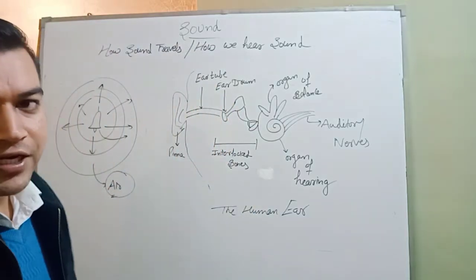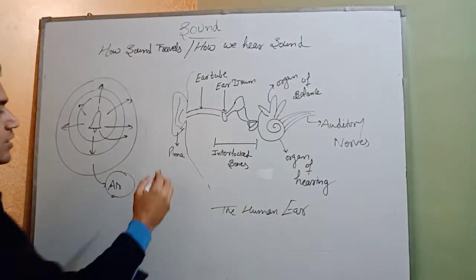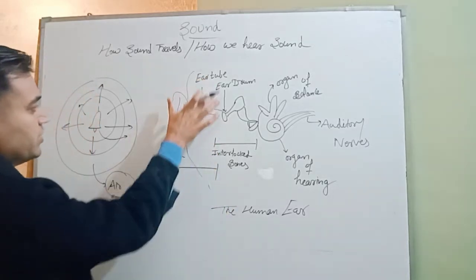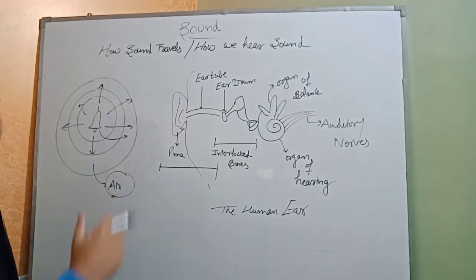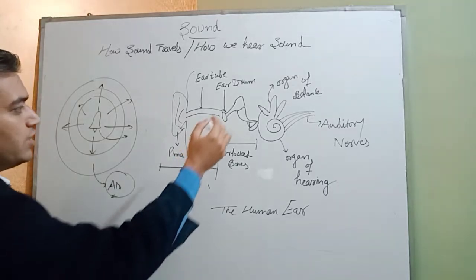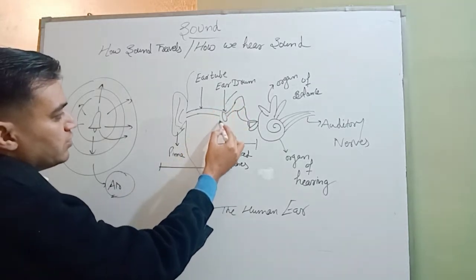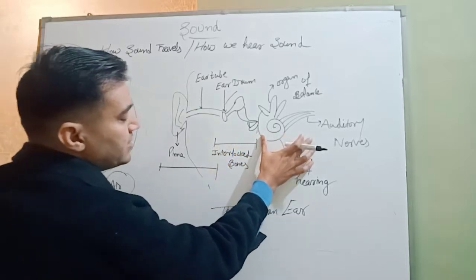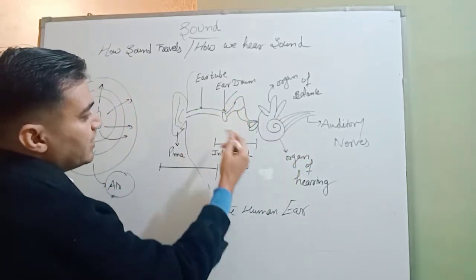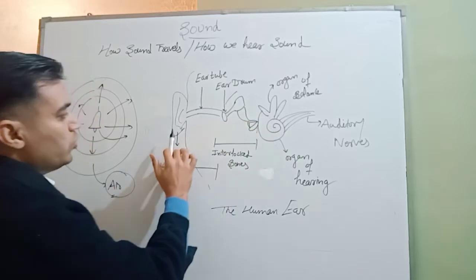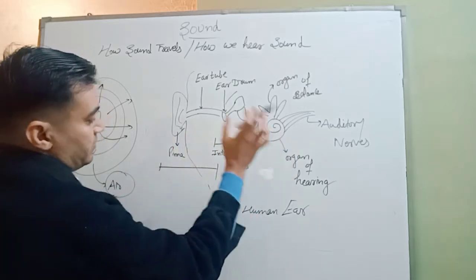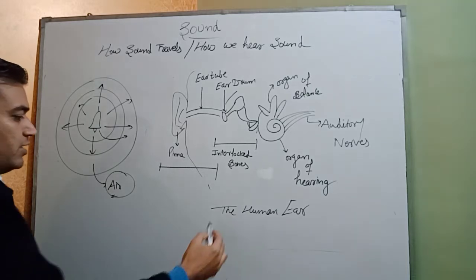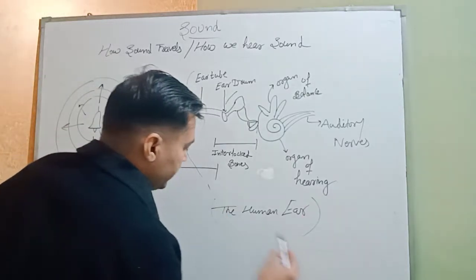Our ear is divided into three parts. This portion is the outer ear, and we can see it with the help of our eyes. This is the middle ear, and the last portion is the inner ear. Outer, middle, and inner. So let's start the discussion of the human ear.